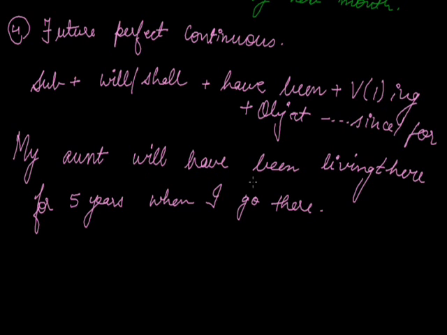So she will have been living there for 5 years when I reach there. The action will be completed in the future, but we show that it will be completed by the time the second action starts. So here we use future perfect continuous.